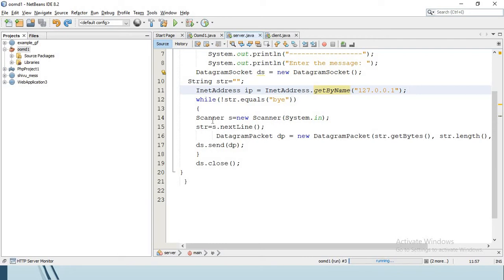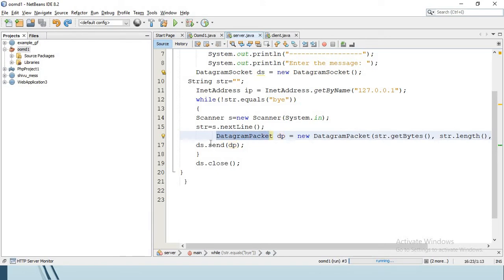Here we are accepting the input from the user using a scanner object, and we are using a datagram packet, because the Java datagram packet is a message that can be sent or received. So this datagram object DP contains the message that is to be sent to the subscriber.